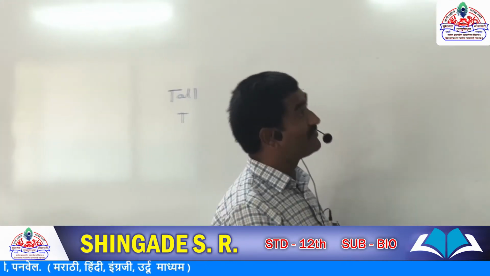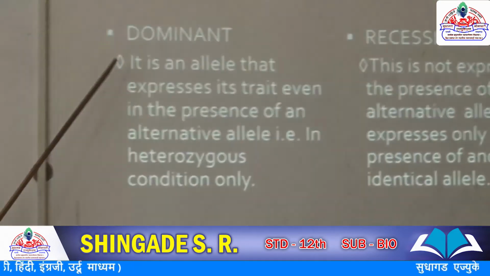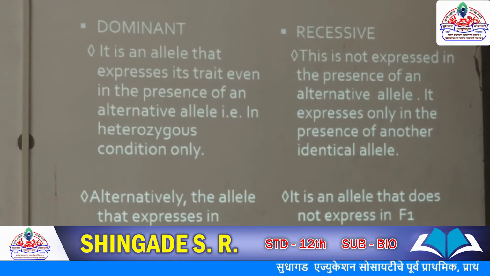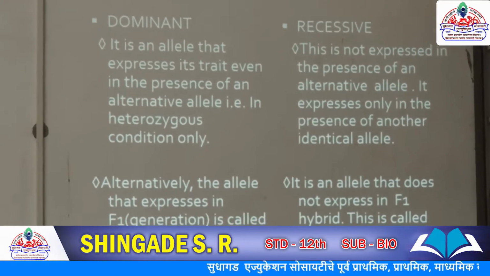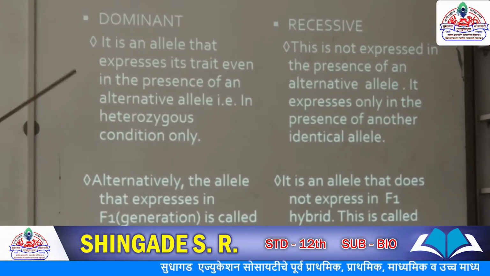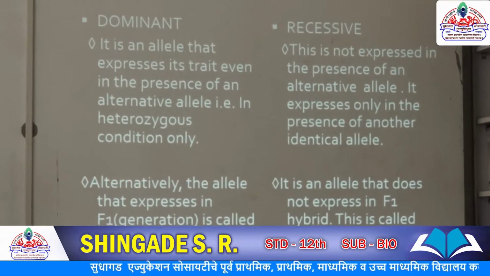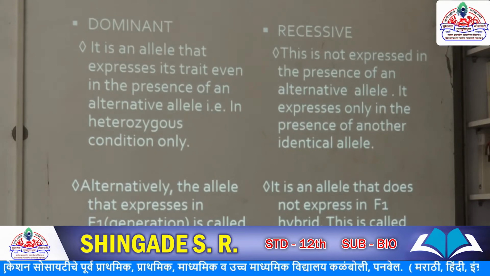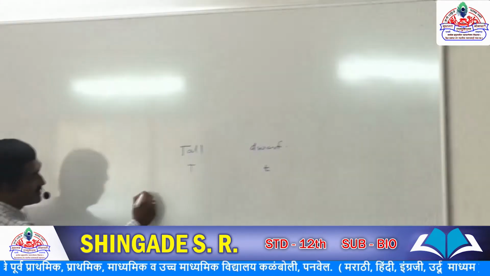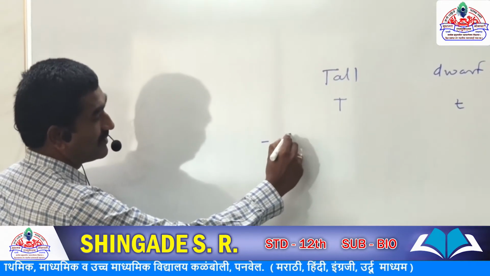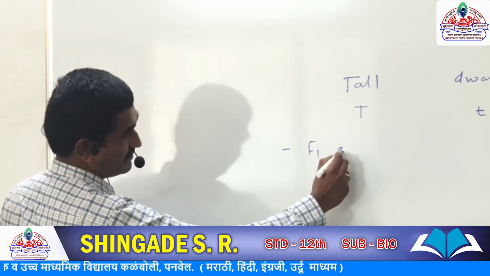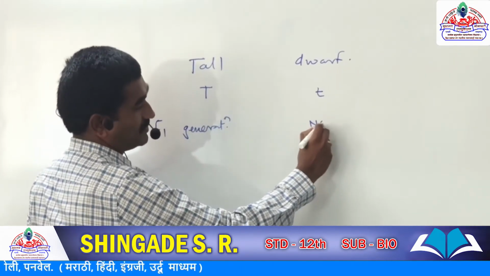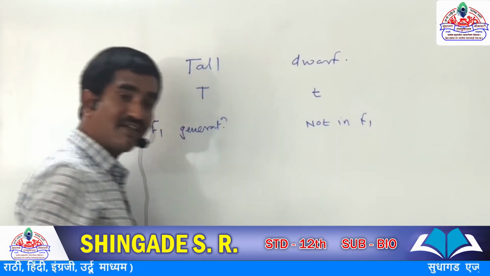So what is the meaning of dominant and recessive? Dominant is an allele that expresses its trait even in the presence of an alternative allele, that is, in the heterozygous condition. What is recessive? Recessive is not expressed in the presence of alternative alleles. Another concept is that dominant is expressed in the F1 generation, while recessive is not expressed in the F1 generation. This is another concept.